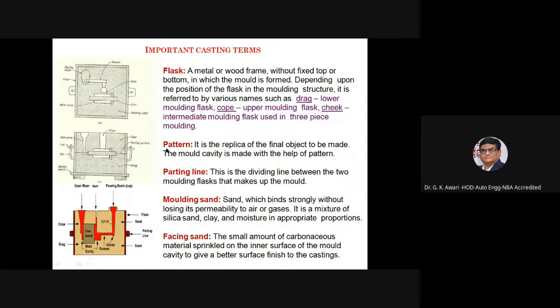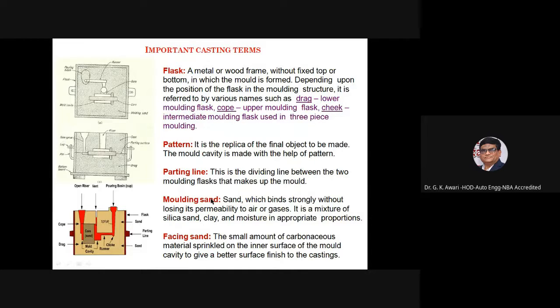Now what is meant by the pattern? Pattern is the replica of the final object to be made. The mold cavity is made with the help of the pattern, which means that if a connecting rod is to be manufactured with the help of the casting process, then we need to prepare a pattern which is the replica of the product to be made. If you are manufacturing a connecting rod, then your pattern will also be similar to that of the connecting rod.